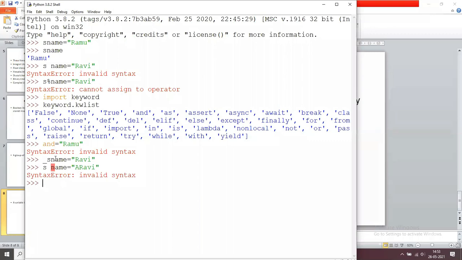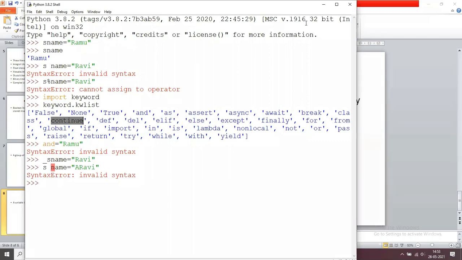So this is about keywords. What is a keyword? A keyword is a reserved word, reserved for some special purpose. For example, False is a boolean literal, so it cannot be used as a variable name. Continue is a reserved word used for some special purpose, so we cannot use continue as a variable name. So this is about today.